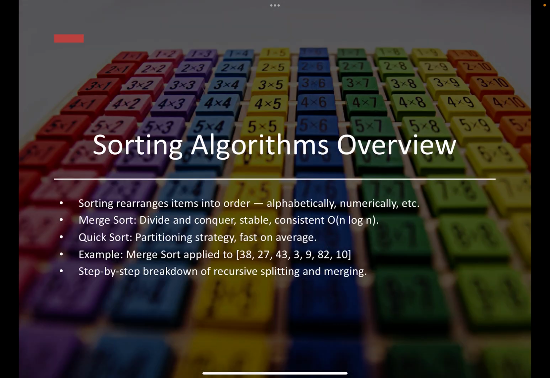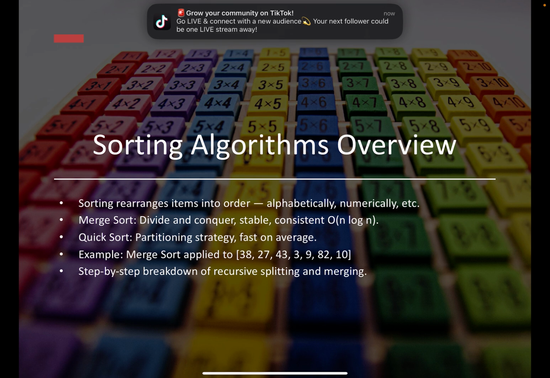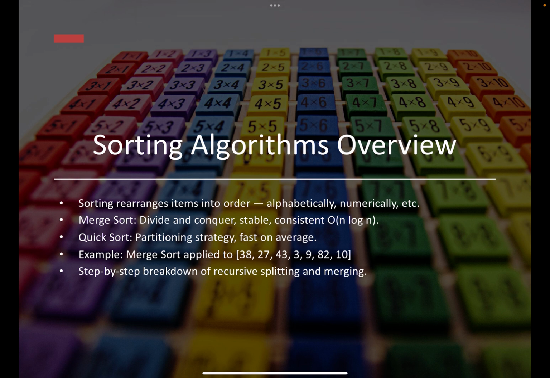Alright, let's jump into sorting algorithms. Sorting is really all about putting data in order, pretty self explanatory. I learned merge sort, which uses divide and conquer, a method to consistently get a time complexity of O(n log n). I also used quicksort on test lists like 3, 7, 8, 5, 2, 1, 9, 5, 4, etc., to practice partitioning and see how it performs differently depending on pivot choices.